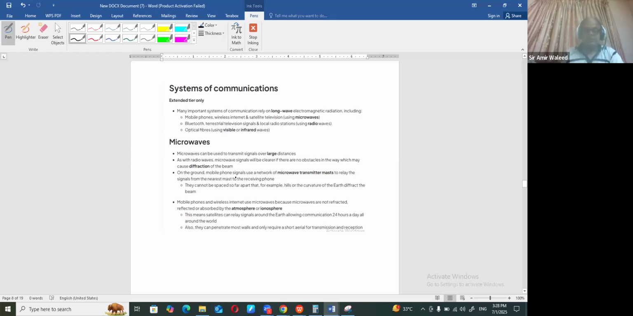So on the ground, mobile phone signal uses a network of microwave transmitters to relay the signals from the nearest mast to the receiving phone. Mobile phones and wireless internet use microwaves because microwaves are not reflected, right? So there are so many things in that.